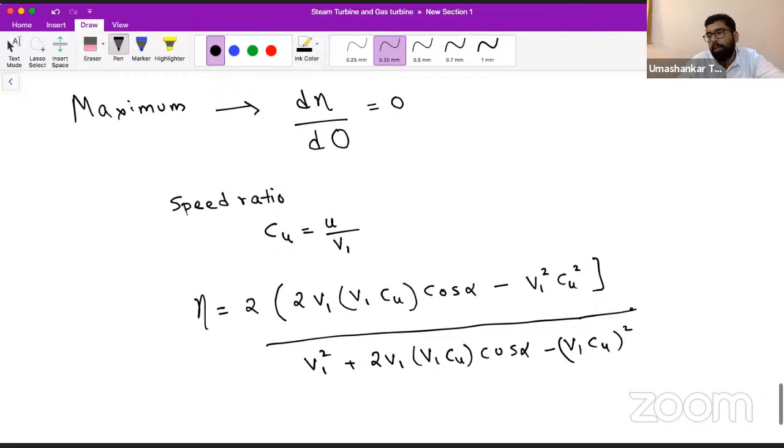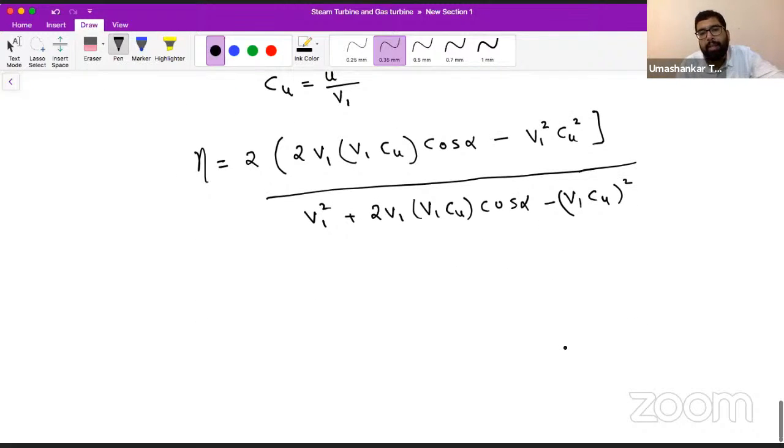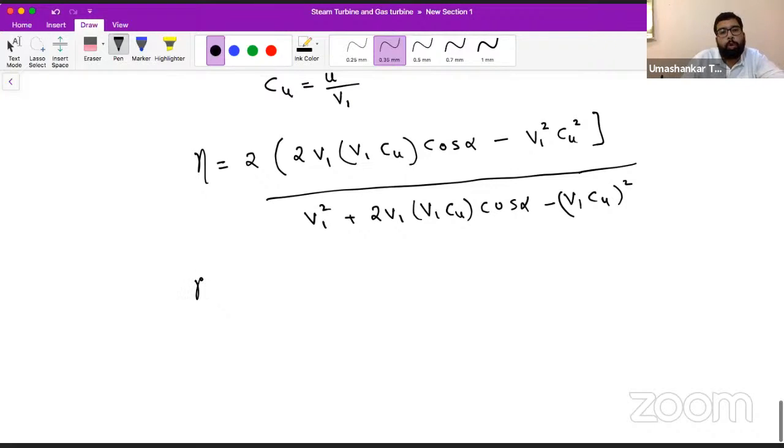Just doing some mathematics, nothing else. So from above and below, you see that we have somewhat like this left: 2 Cu cos alpha minus Cu square.